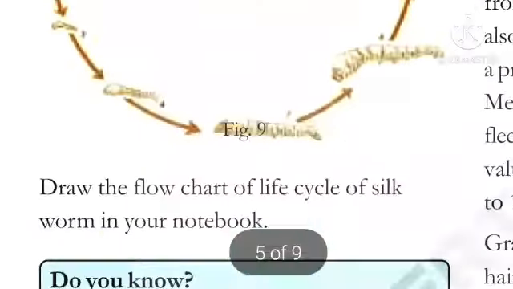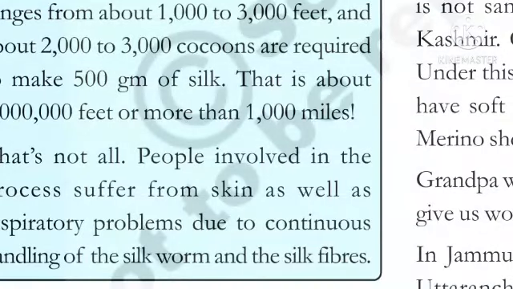Some important points are there. Once remember. The thread you get from the average cocoon ranges from 1000 to 3000 feet, and about 2000 to 3000 cocoons are required to make 500 grams of silk.